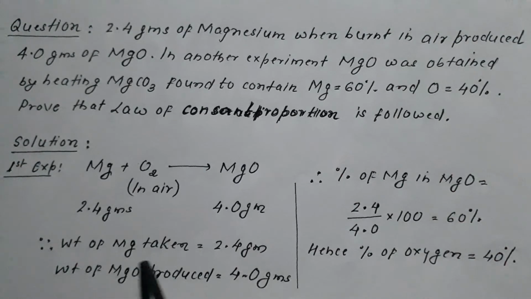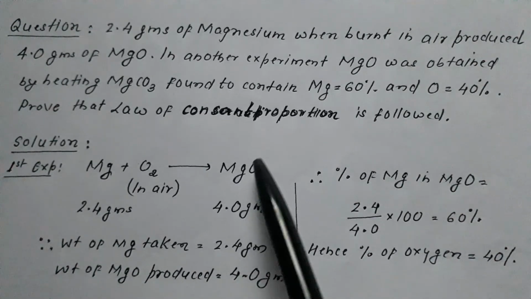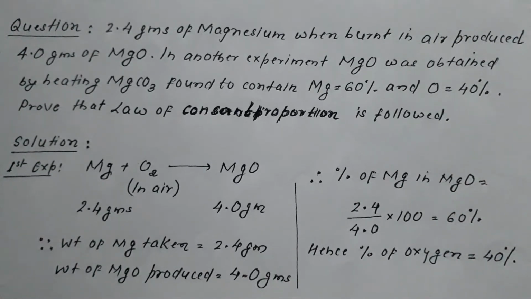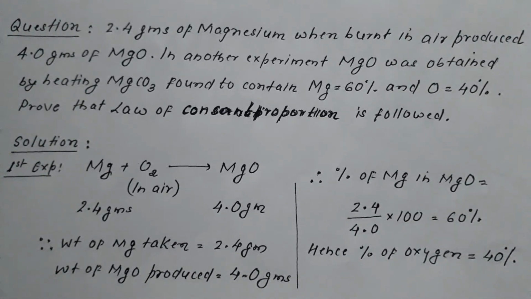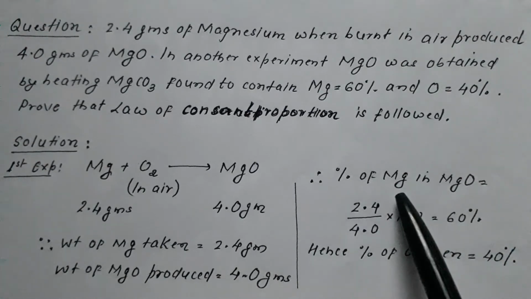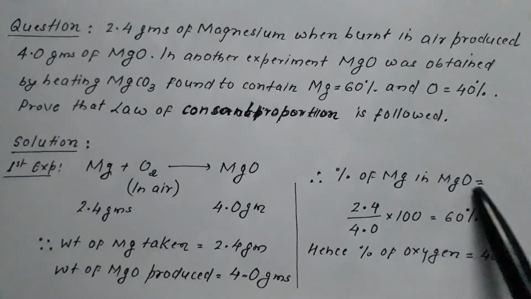We have been given the weight of magnesium and the weight of magnesium oxide. So what we are doing is finding out the percentage of magnesium in magnesium oxide. The weight of magnesium taken is 2.4, the weight of magnesium oxide produced is 4. Therefore the percentage of magnesium in magnesium oxide would be the weight of magnesium, which is 2.4, upon the weight of magnesium oxide, which is 4, into 100, which is equal to 60. So the percentage of magnesium in magnesium oxide as calculated is 60.